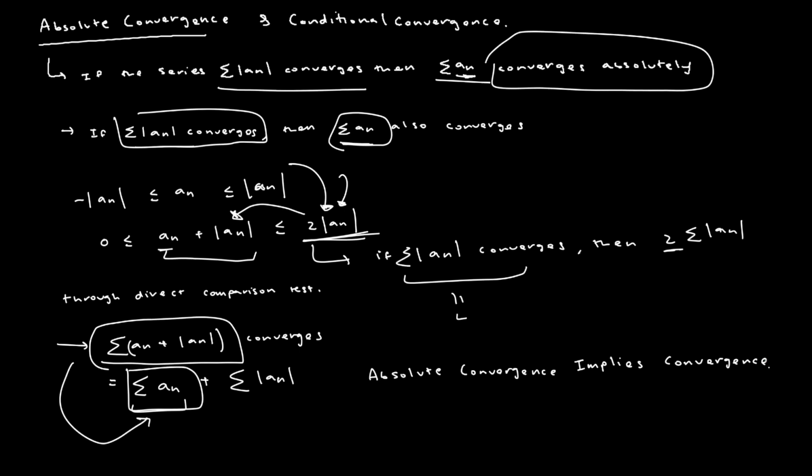And so, basically, to understand conditional convergence, the first thing is the implications of absolutely convergent series.